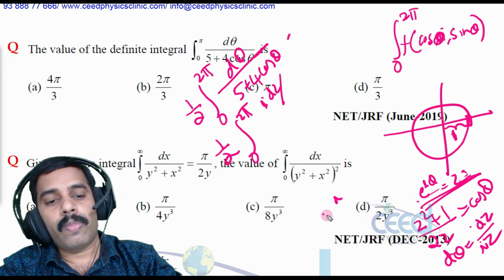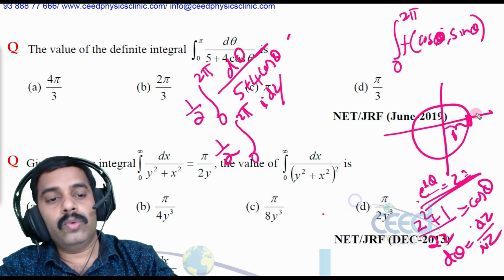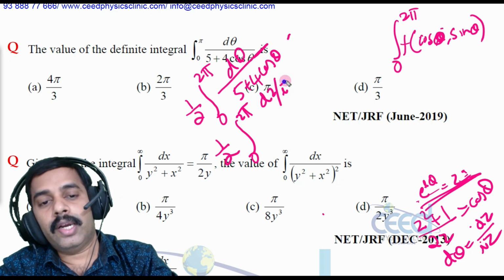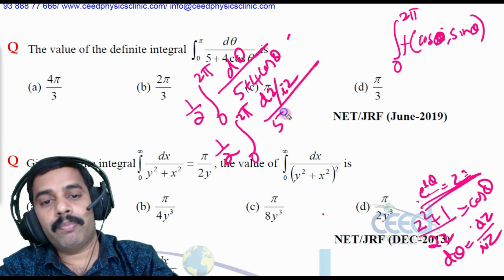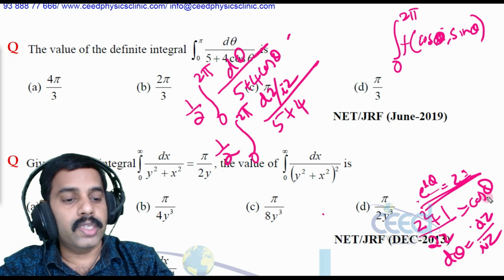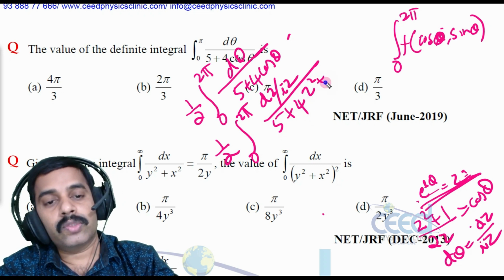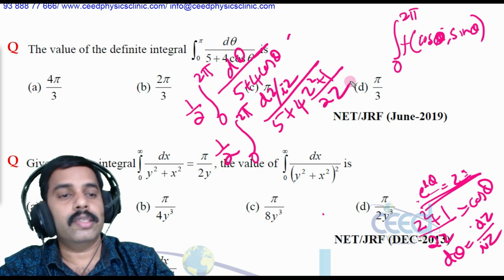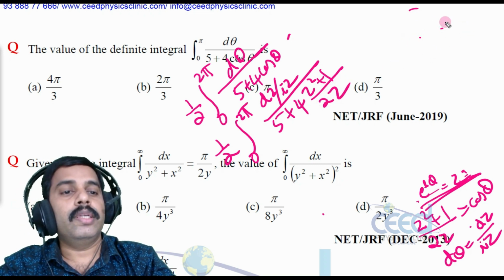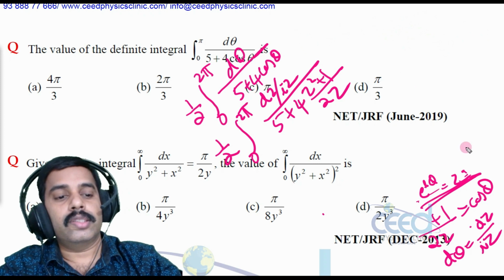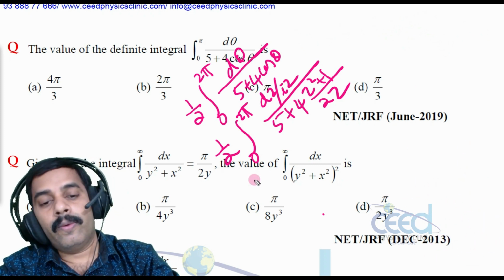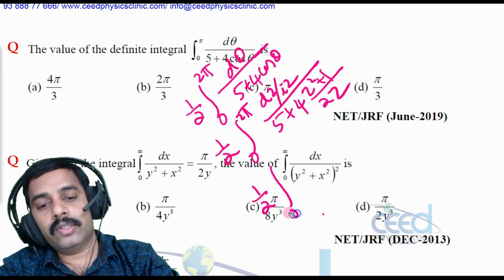All right. So that is equal to dz divided by iz divided by 5 plus 4 into cos theta, which is (z square plus 1) divided by 2z. Now let me write this as 1 by 2 times the integral.